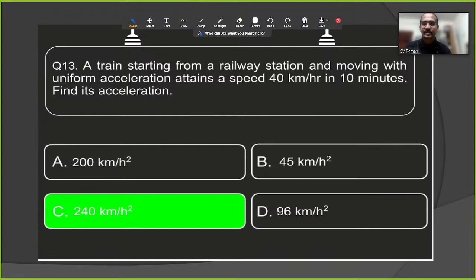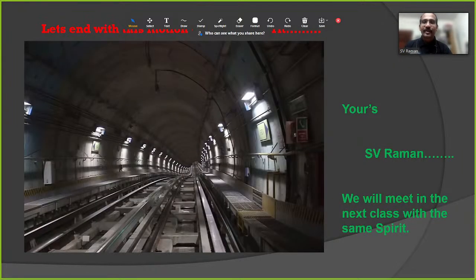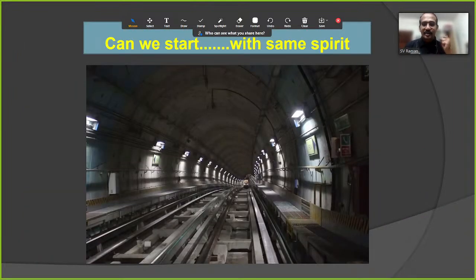Yes. Probably the numerical solutions of physics are easy for the children. Still any doubts? Please ask me. I'm there to answer your questions. Yes. Now we can see the next proceedings of this topic. We are so enthusiastic in learning. At the same time, we can start with the same spirit.